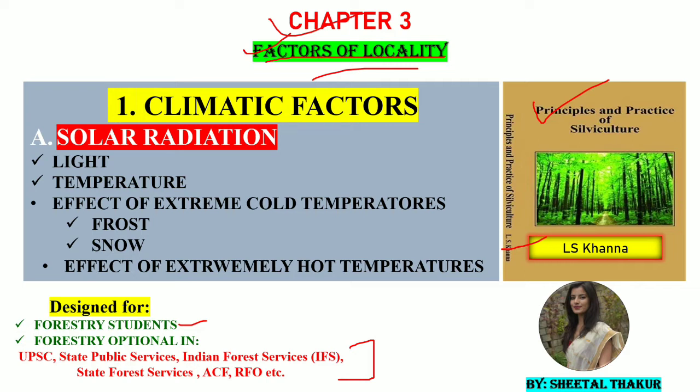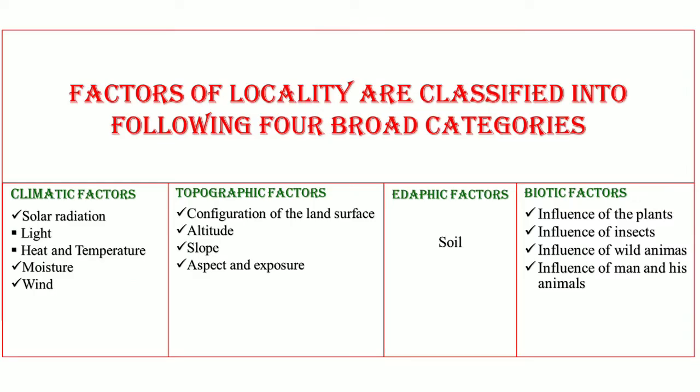Okay, so in today's lecture I'm going to cover the climatic factors. In my previous lecture, I told you the classification of the factors of the locality into 4 broad categories, that is the climatic factors, topographic factors, edaphic factors, and biotic factors. Okay, so all these factors are described very broadly in this book. So I'm going to cover these factors one by one. So first of all, in today's lecture, I'm going to cover climatic factors.